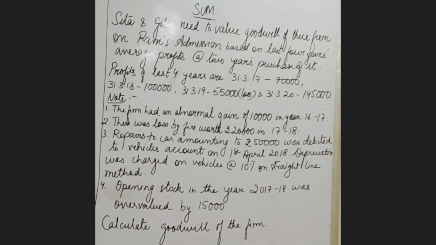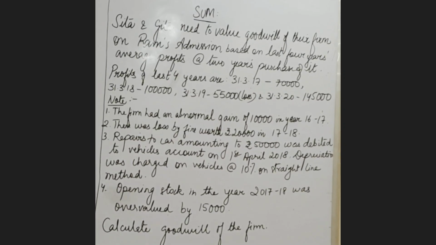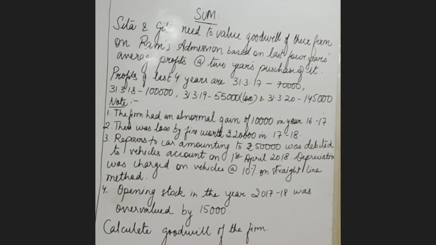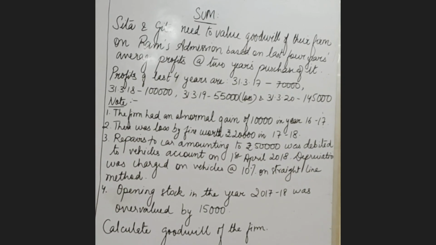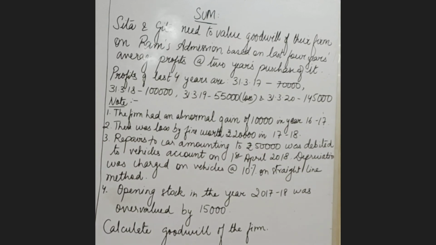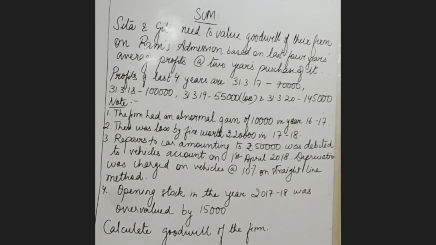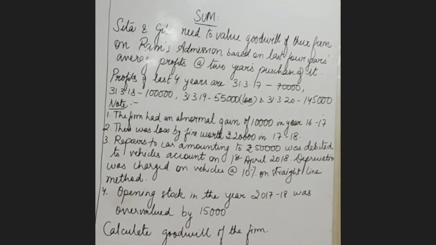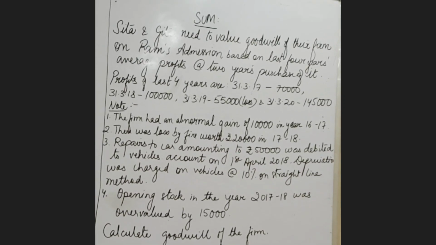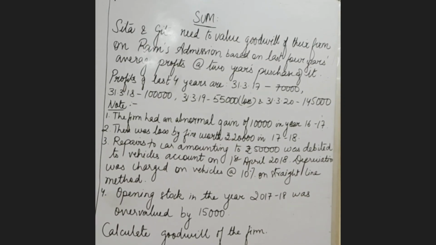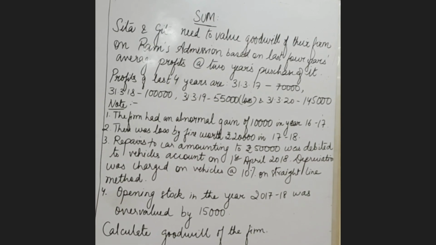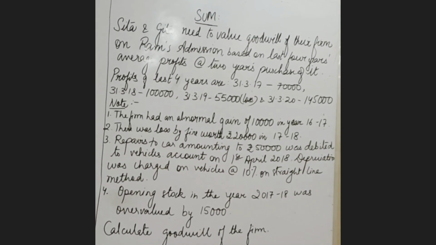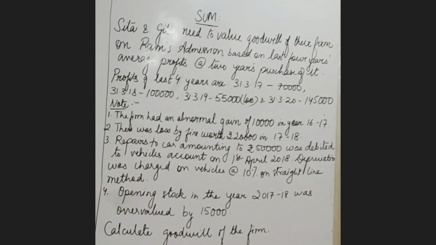And other adjustments are given here. Firm had an abnormal gain of 10,000 in year 16-17. There was a loss by fire worth 20,000 in 17-18. And repairs to car amounting to 50,000 was debited to vehicles account on 1st April 2018. Depreciation was charged on vehicles at 10% per annum on straight line method. Opening stock in the year 17-18 was overvalued by 15,000. Calculate goodwill.